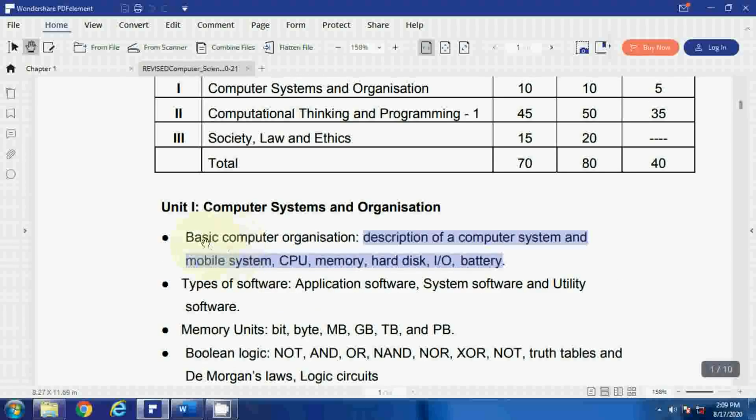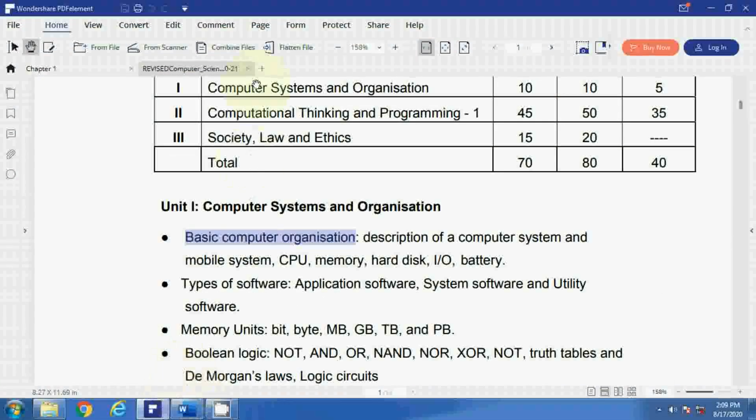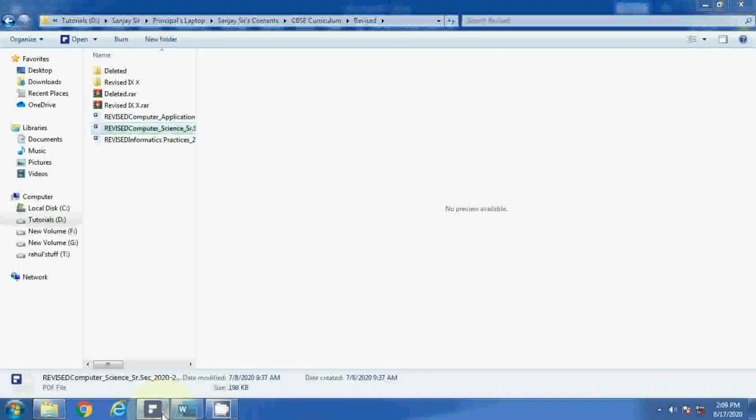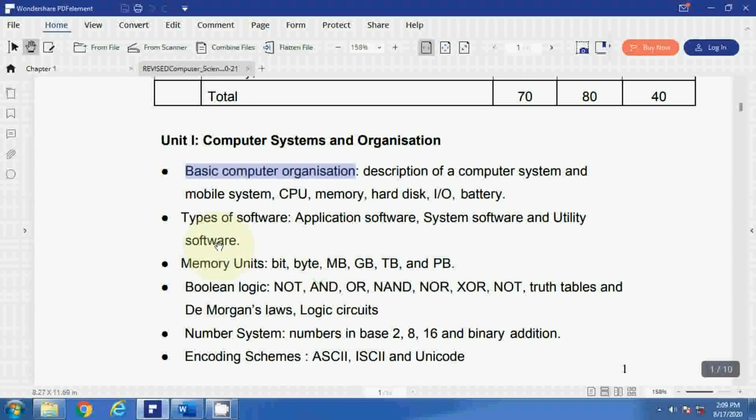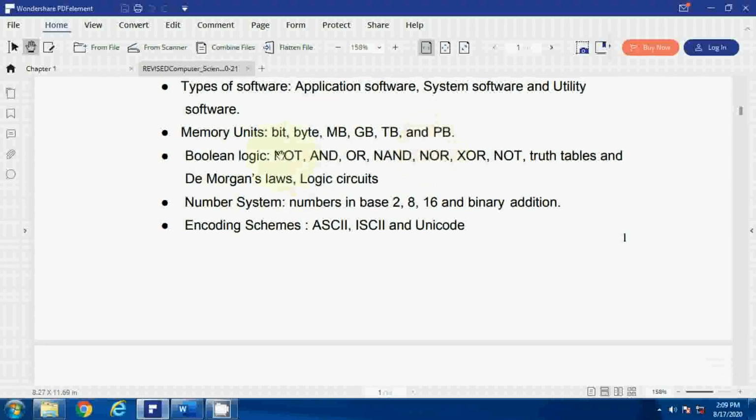Here I have already opened the PDF. Another part of that syllabus, let me finish first. Next unit is types of software, where you will learn about application software, system software and utility. Then memory units, I will post one video regarding this, that you might know something about, but you can learn in more detail. Then Boolean logic, that is gates, AND gate, OR gate, digital circuits. We are preparing digital circuits.